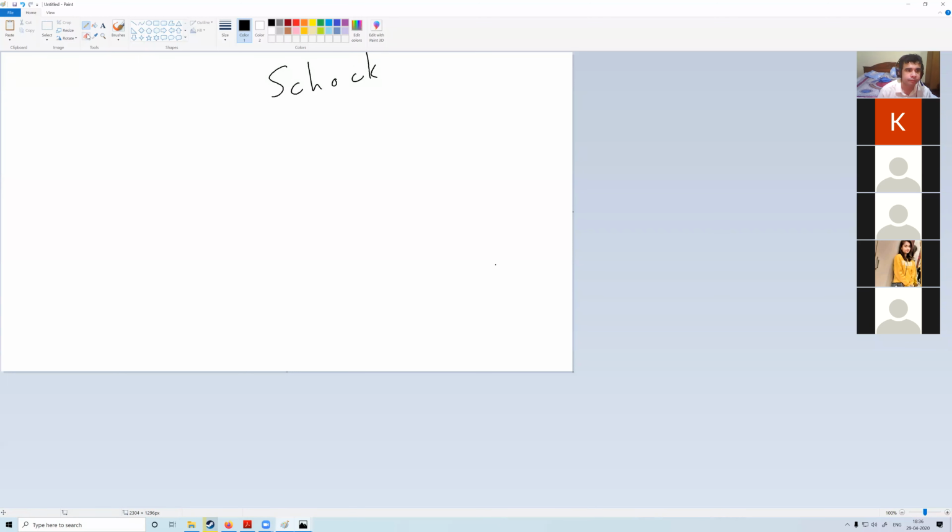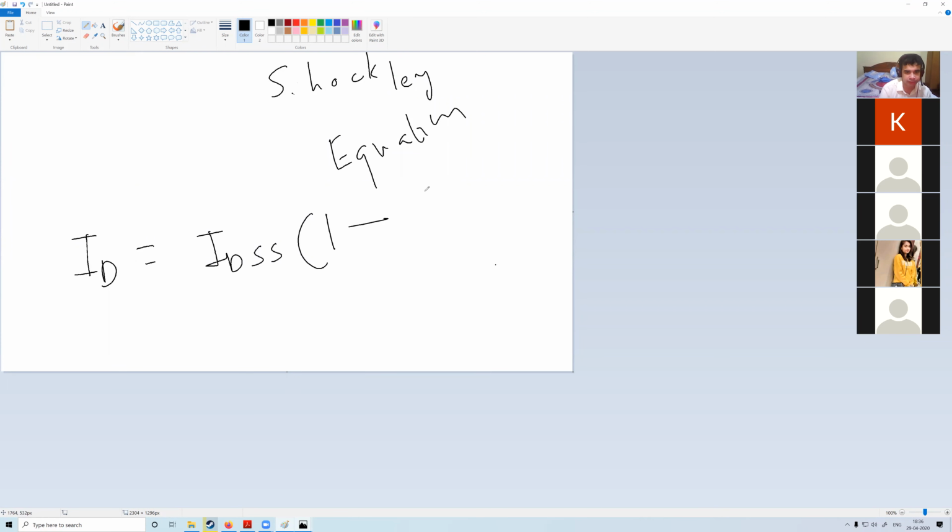ID equals IDSS times (1 minus VGS by VGS off) whole squared. If you remember, this equation was there in JFET also. The very same equation is valid in this case also. Right?